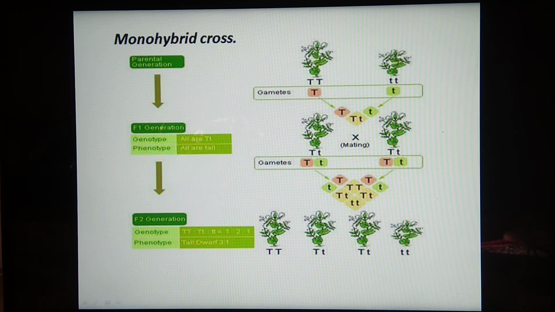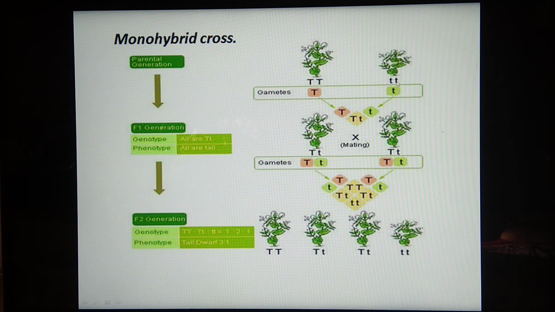One of the plants here is the tall plant, and this is the dwarf plant. Capital T is used for the tall plant, that means it is a dominant character. Small t is used for this dwarf plant, which is a recessive character.